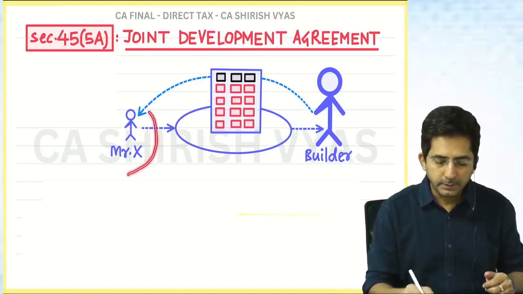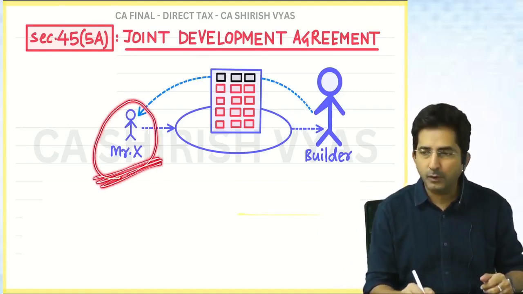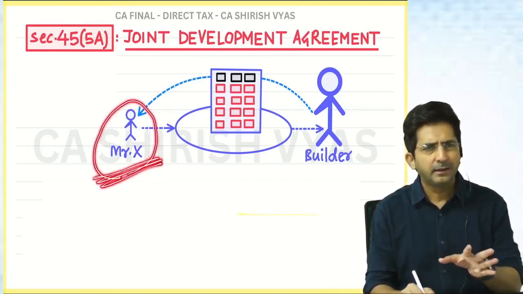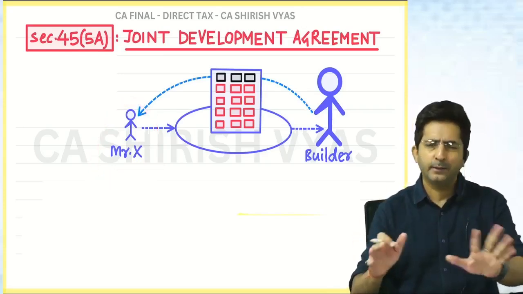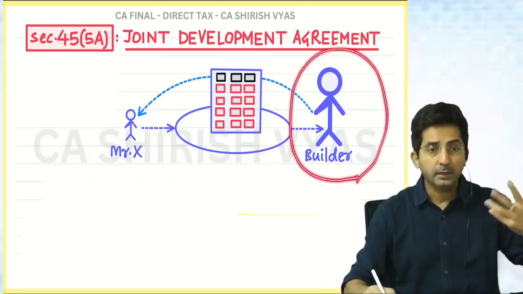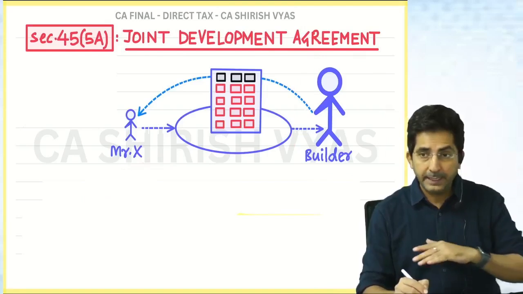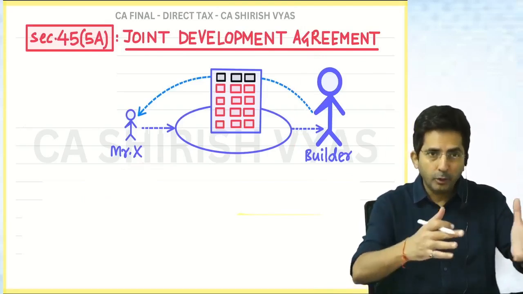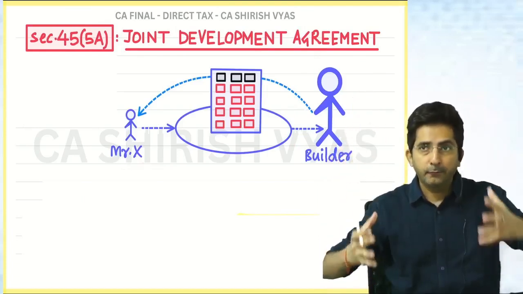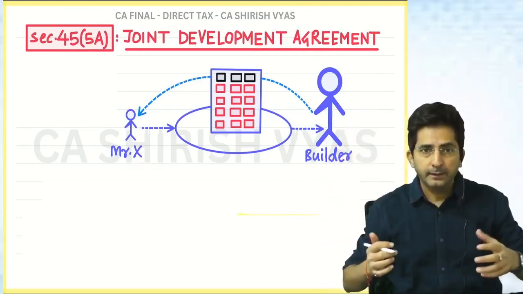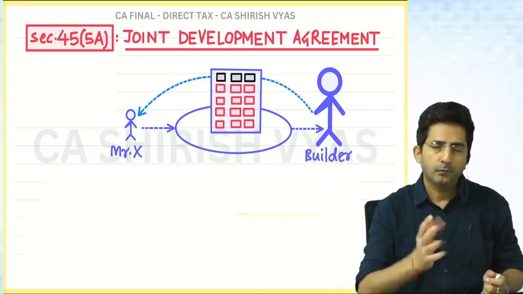See, Mr. X, he was having a land. And you know, the land was idle. It was empty land. He was not doing anything with the land. It was simply an idle land. A construction company approached Mr. X and they gave him an offer: you give your land to us, we will construct a building. And when a building is constructed, in the building, a few flats we will give to you for free.